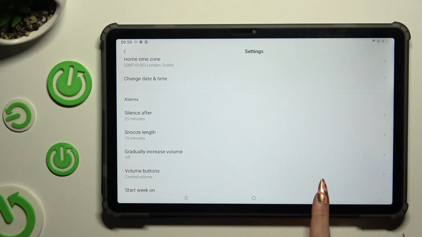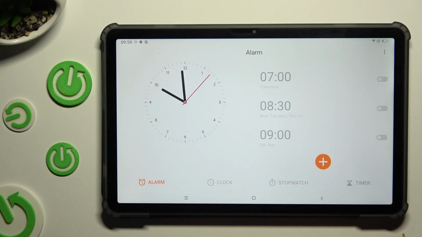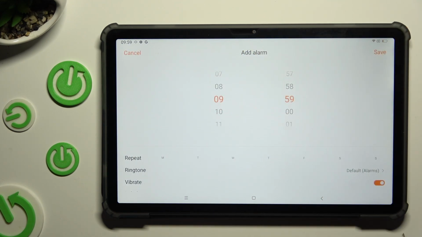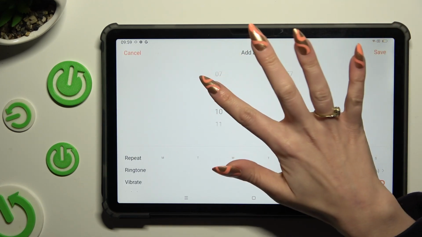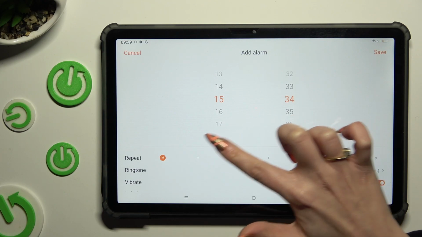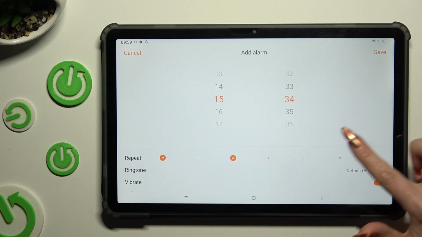When you're done, go back and tap on this plus at the bottom on the right to create new alarm. First of all, to adjust it, set up an hour at the top. Then select days of the week by clicking on the chosen ones.